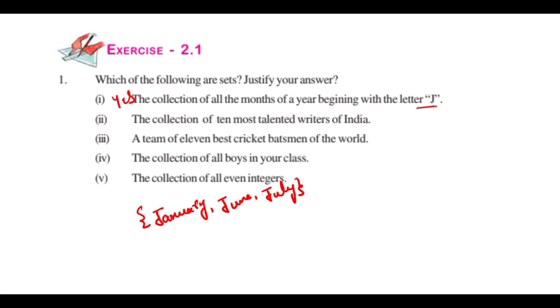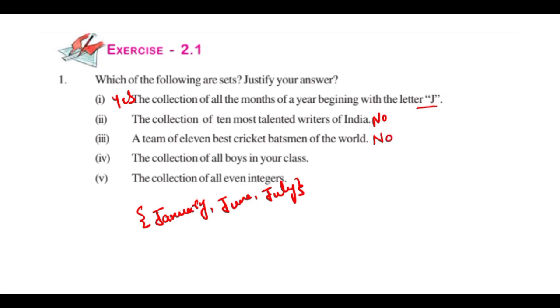And next one, the collection of 10 most talented writers in India. No, it is not a set because it is not a well-defined collection of objects. Already we have discussed, the 10 most talented writers of India mean different persons having different opinions. So it is not a well-defined collection, so that it is not a set. Next one, a team of 11 best cricket batsmen of the world. No, this one also is not well-defined. If it is not well-defined, it is not a set.